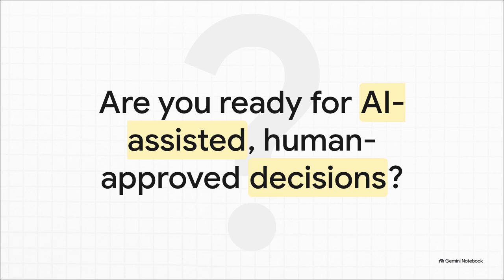So, let me leave you with this. Think about your own workplace. Are you ready to embrace a transparent, AI-assisted selection process that keeps the ultimate power right where it belongs, in human hands? Because this 3-stage relay, mapping the data, structuring the blueprint, and orchestrating the workflow, isn't just for event leaders. It is a blueprint for the future of fair organizational management. What's your next move?